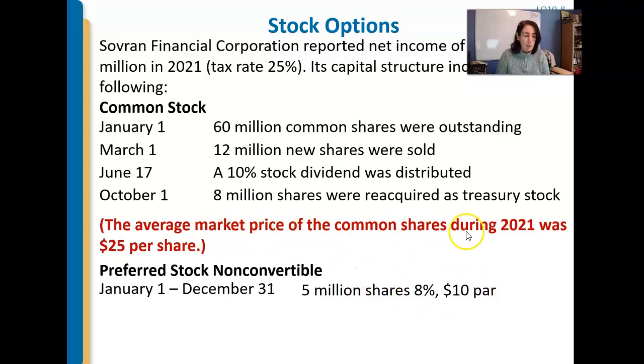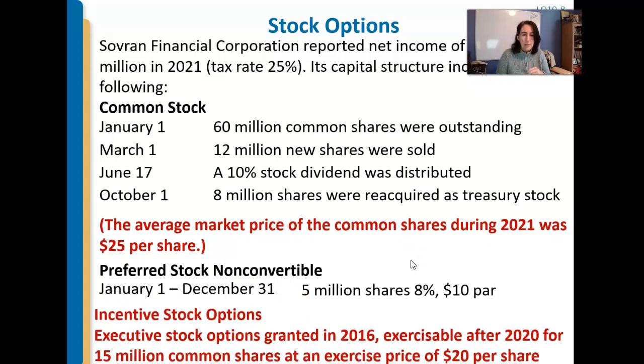It's telling me the average price of the common shares is $25 per share. That is going to come in to be relevant. And here we go. Here's the fun stuff. Incentive stock options. All right. We actually didn't even talk about incentive stock options. I guess this book doesn't get into it. The accounting for it is the same as everything else. It's basically like a restrictive stock option. But anyway, we're not here to talk about that.